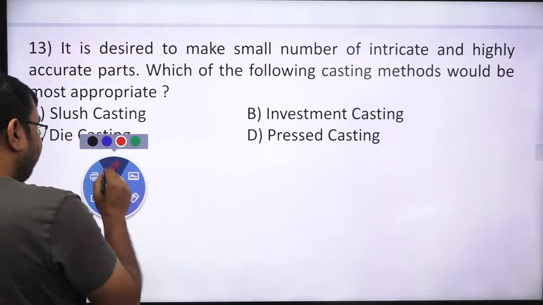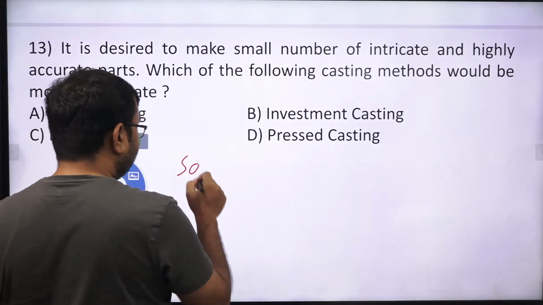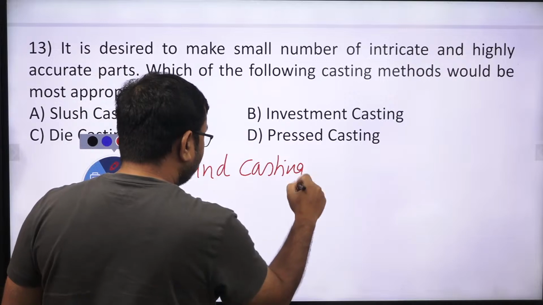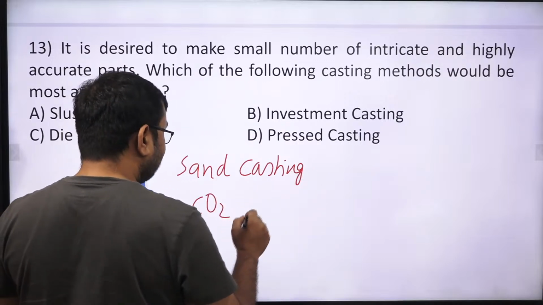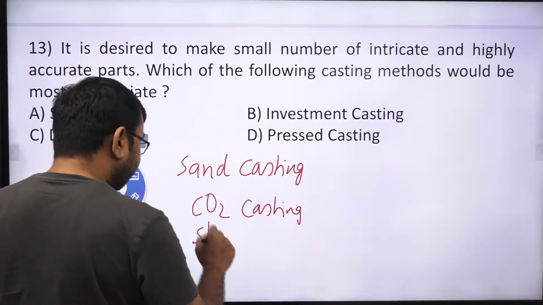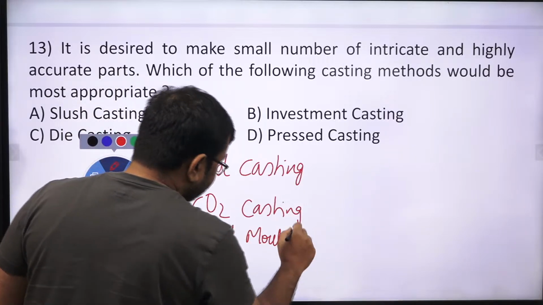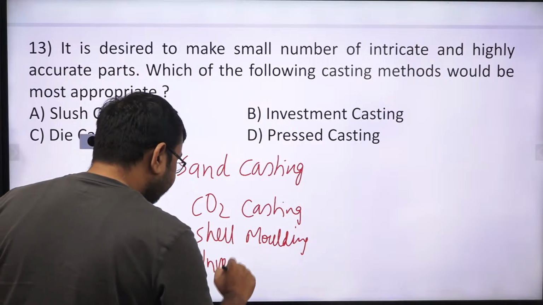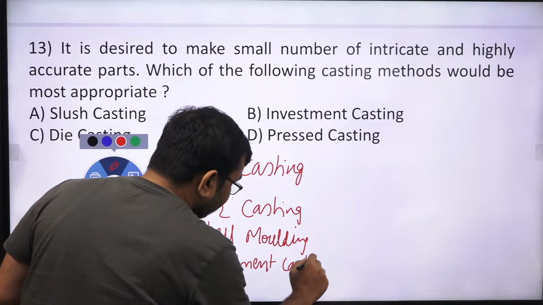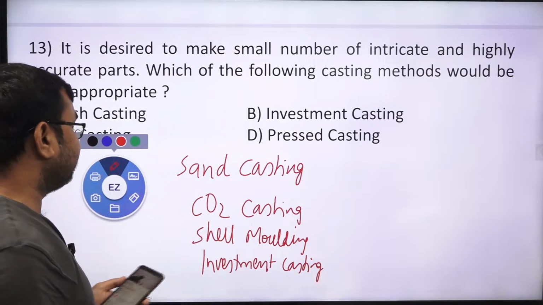And listen, here we have four sand casting processes. First one you can see is sand casting itself. Next, CO2 casting, yes or no? CO2 casting or CO2 molding. Next, shell molding, yes or no? And then investment casting. These are the non-permanent nature casting, yes or no? These come under the sand casting category.